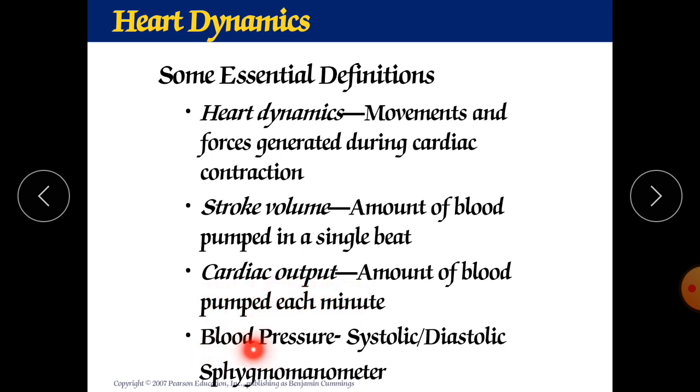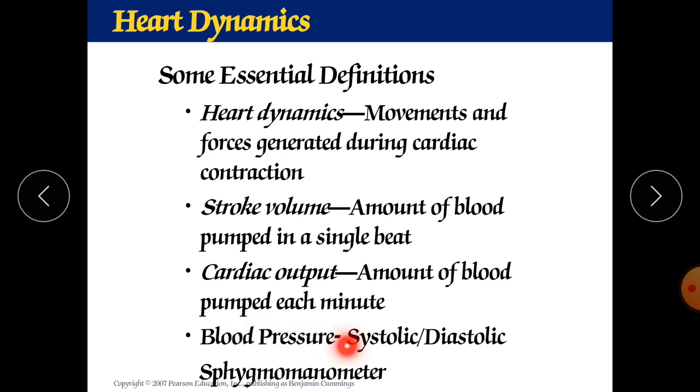Okay, now next is blood pressure. What is blood pressure? It is nothing but the pressure exerted by the blood on the walls of the arteries especially. You can also say on the walls of the blood vessels.